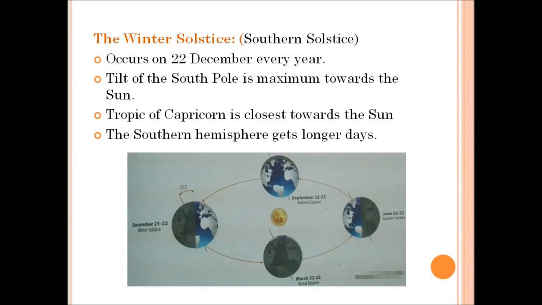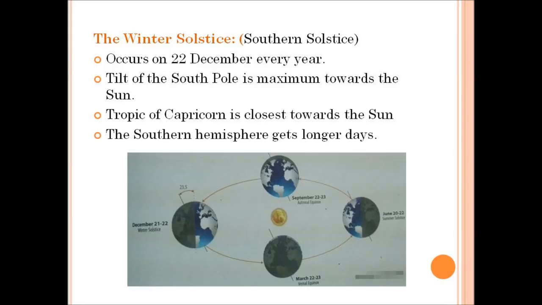So when the South Pole is maximum towards the sun, automatically the Tropic of Capricorn is also closest towards the sun. And therefore, the southern hemisphere gets longer days and the summer season will be at its peak.